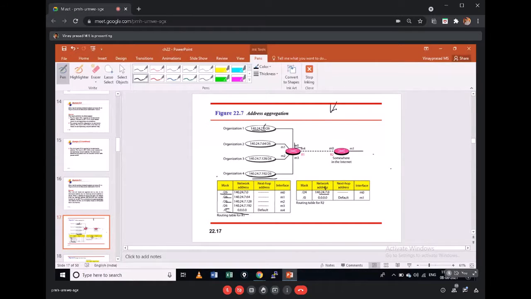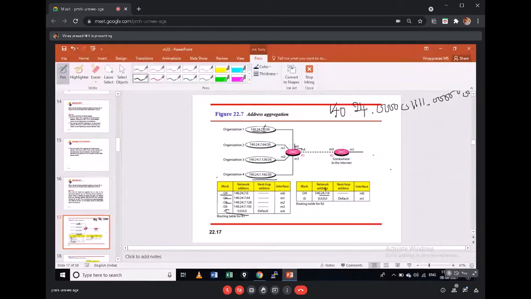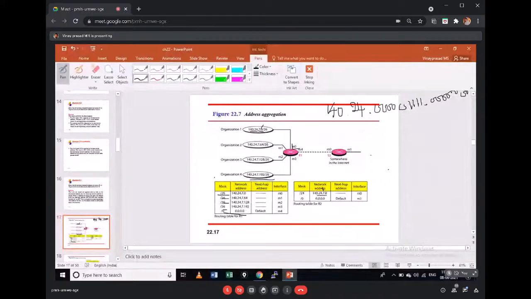Let me write them as it is, 140, because as I'm writing I just want to know what my fixed part is and what my variable part is. Where is it actually varying? It's varying at the 4th octet. Let me write 24, and 7. For the first address, the last octet is 8 zeros: 0, 0, 0, 0, 0, 0, 0, 0.